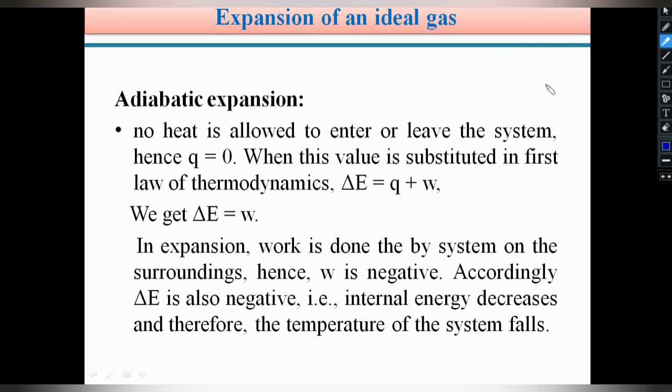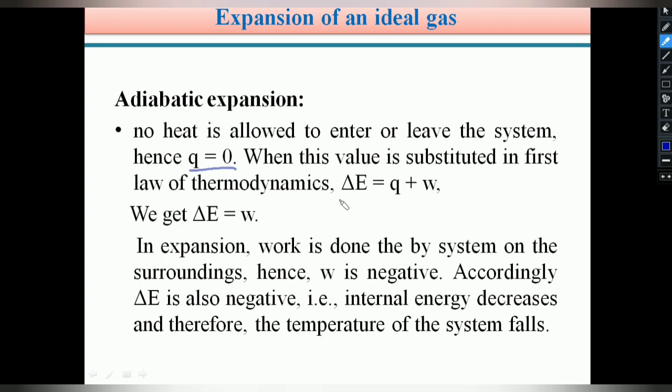Means the system is in an insulated cylinder. So no heat is allowed to enter or leave the system. Therefore, Q equals 0.